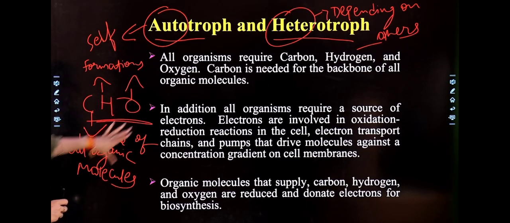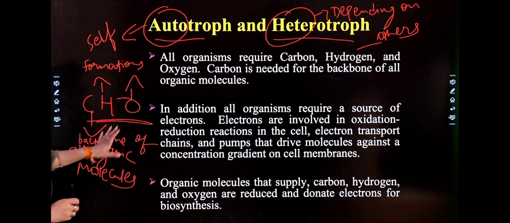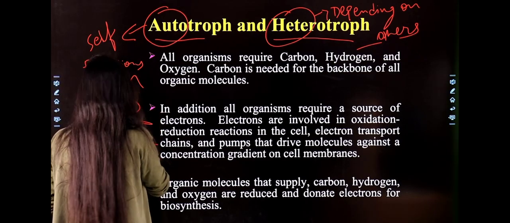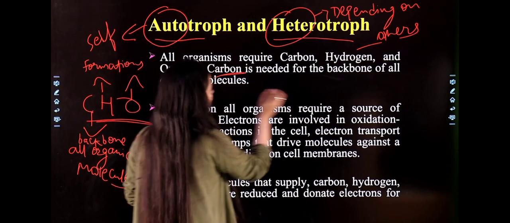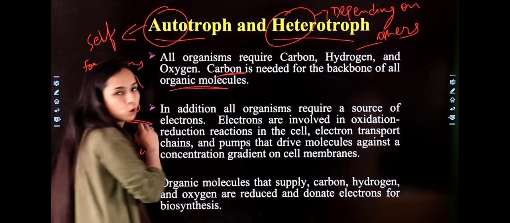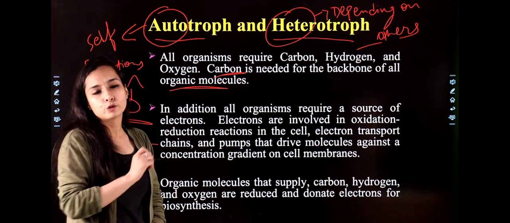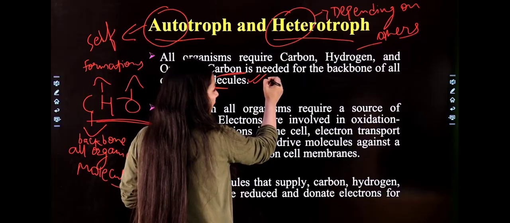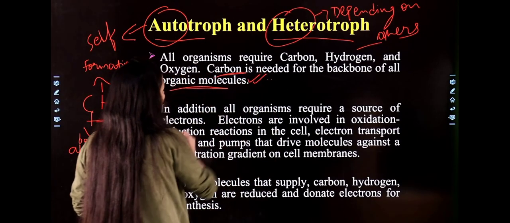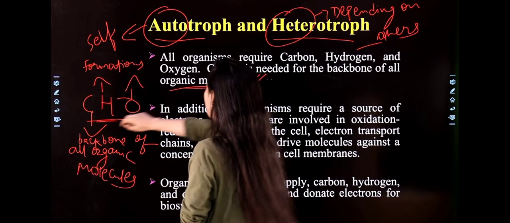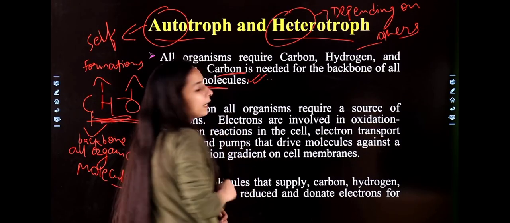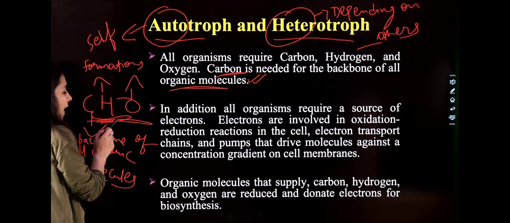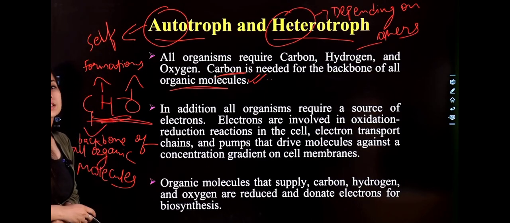First of all, these three elements are required by all the organisms, cleared. After that, in addition, carbon is needed because it forms the backbone of all organic molecules. This is the main point, but in addition, these elements are required by all the organisms as a source of electrons, because they act as electron donors. And what is the function of electrons?